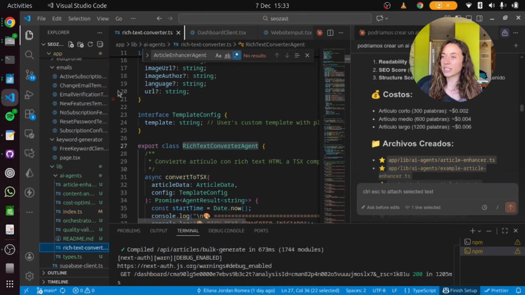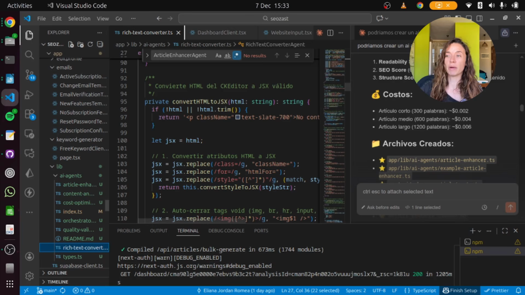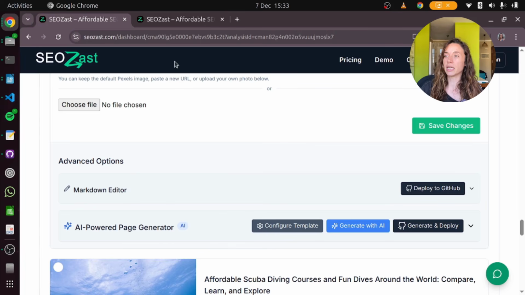And my second agent, the one that I showed you, I'm not going to go any deeper on this one, because it's just a converter from rich text to TSX or JS, in case you're not using Markdown when you deploy to GitHub.